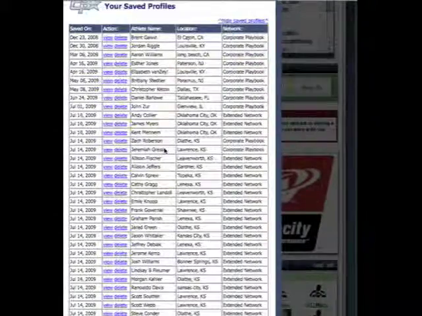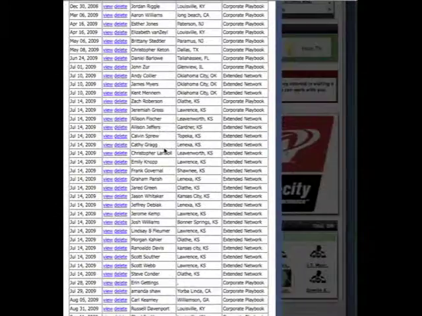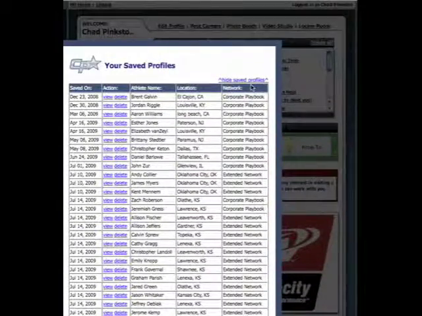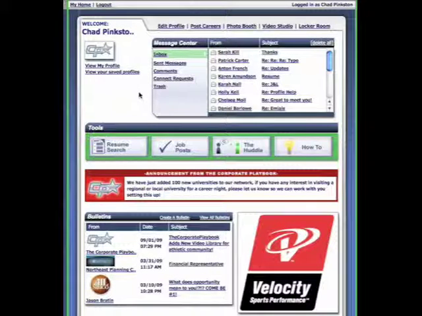So just from your own organizational standpoint, it really comes down to how many athletes you want to go ahead and save to your saved profile tab there. That allows you to easily recall those without having to go and rerun a search.